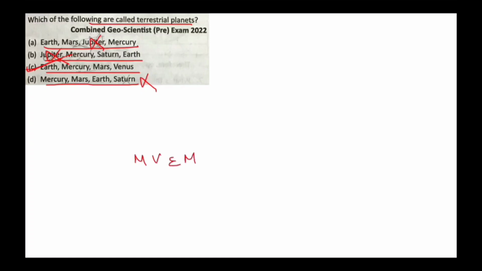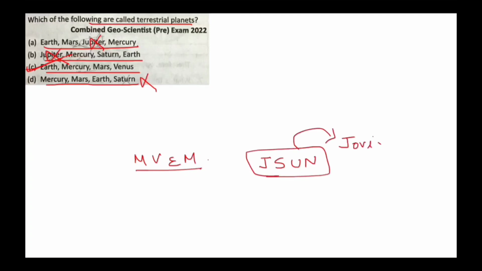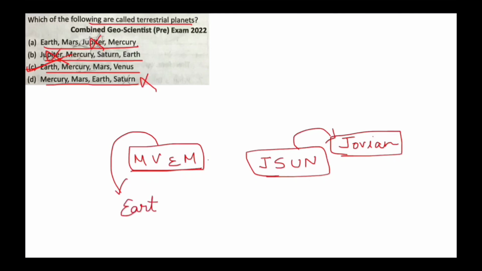So, 4 terrestrial planets are Mercury, Venus, Earth, Mars, and the other 4 are Jupiter, Saturn, Uranus, and Neptune. They are known as Jovian planets. Jovian means that are like Jupiter. Terrestrial planets. Terrestrial means Earth-like.